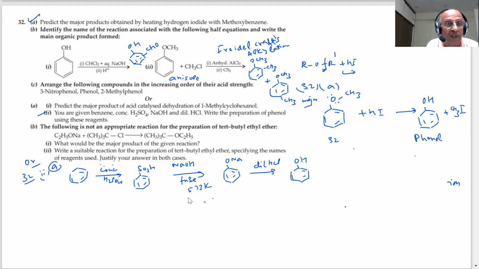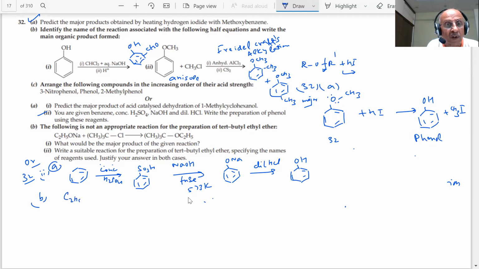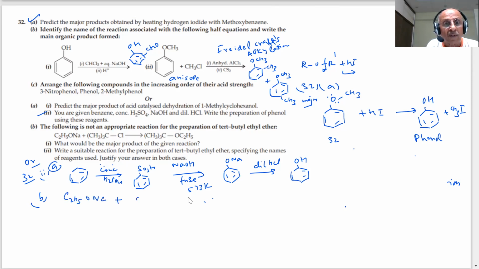Second, now we are coming to B. The following is not an appropriate reaction for the preparation of tertiary butyl ether. What is this reaction, students? When we were preparing ethers by the Williamson method, we told you that if we use tertiary alkyl halides, elimination will take place. So students, what will happen in this case? (CH3)3CCl. If you are doing this reaction, then elimination will take place rather than substitution, elimination versus substitution.